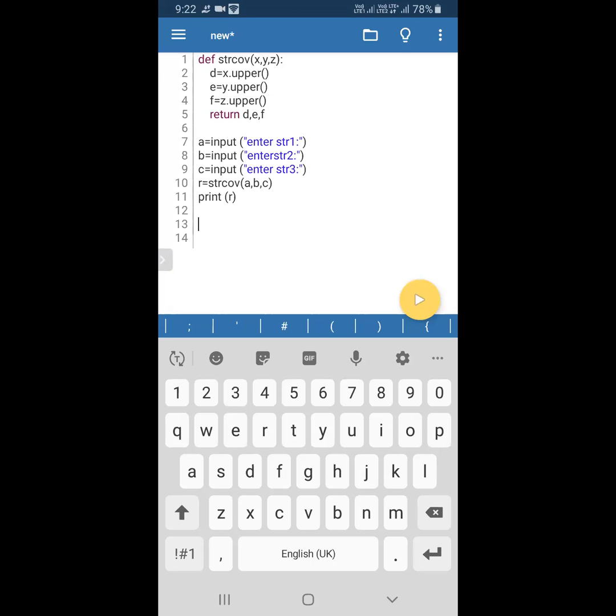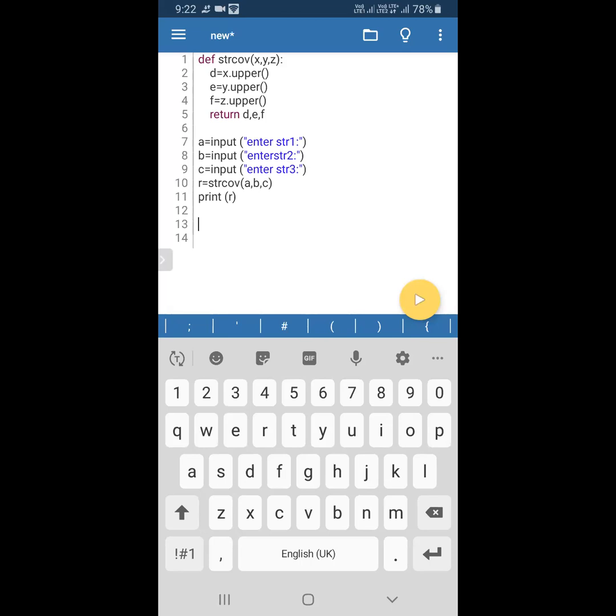Please check the first line: def strcov x comma y comma z. These three are parameters receiving the a value, b value and c value. Afterwards we are modifying the strings. We passed one string and that string we are modifying, converting into uppercase. Then you can clearly see the fifth line: return d comma e comma f. Three values we are returning.